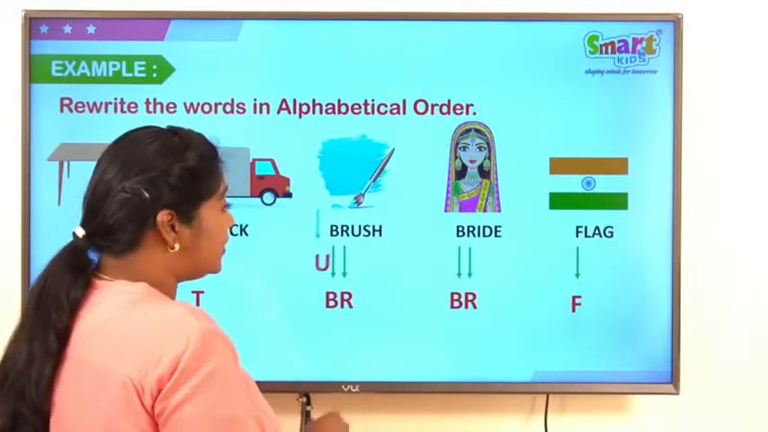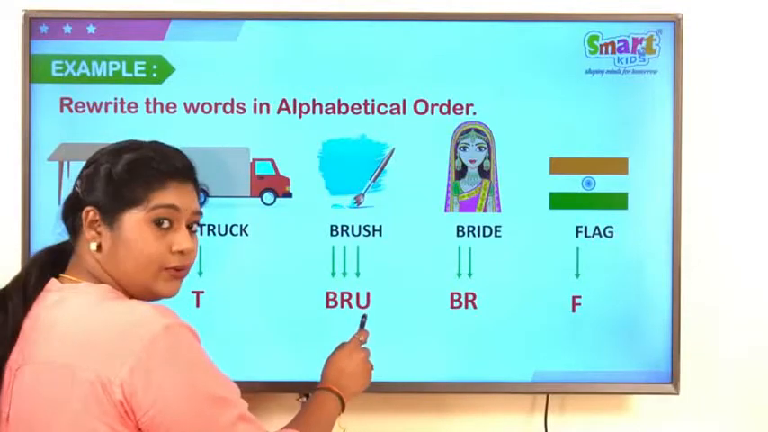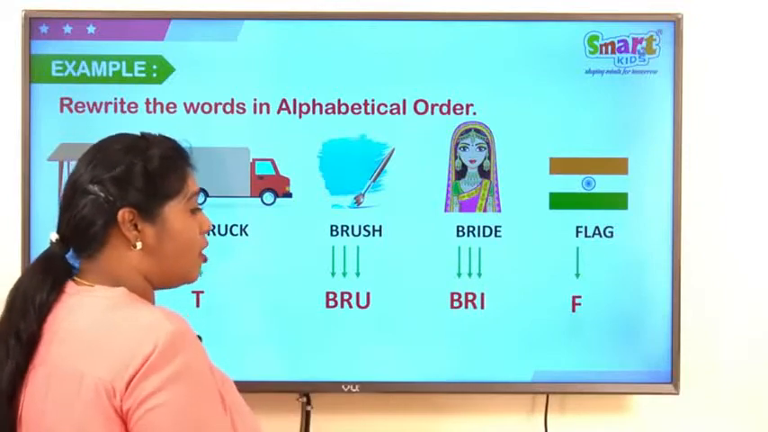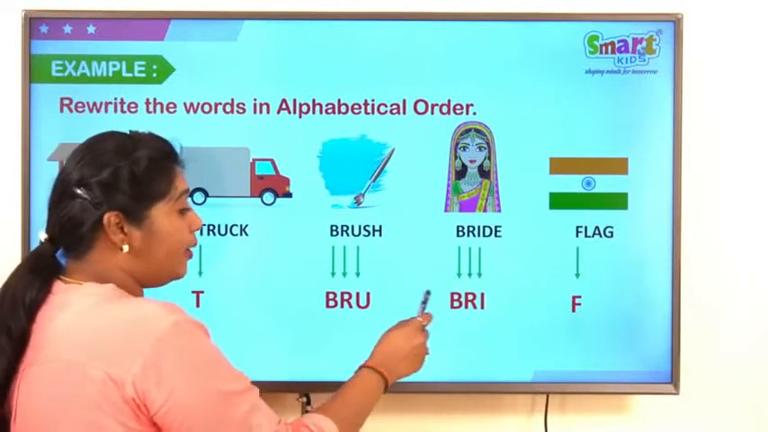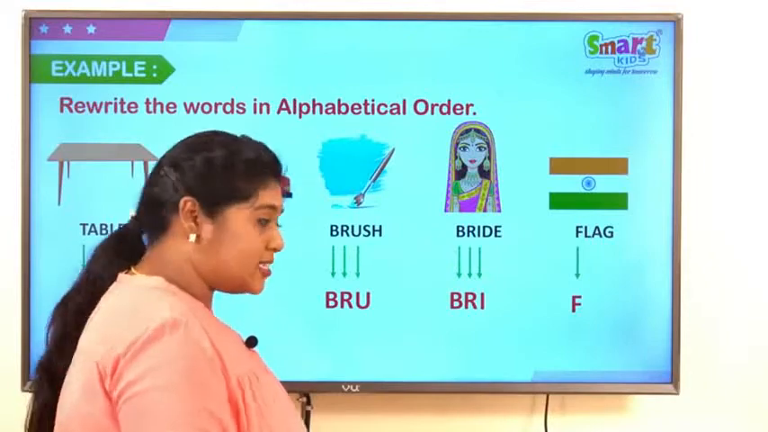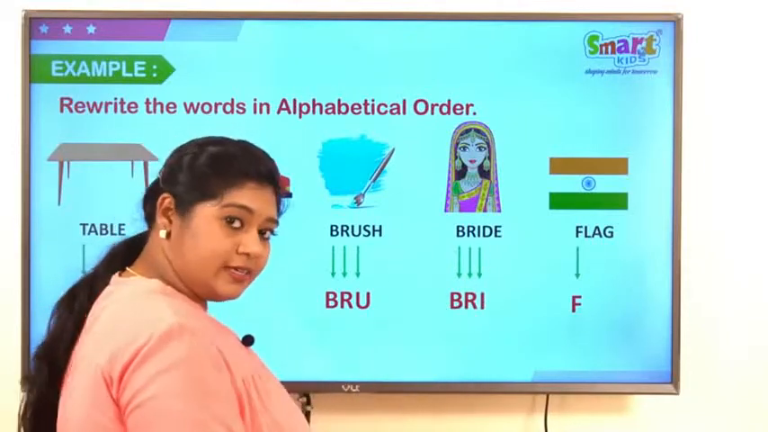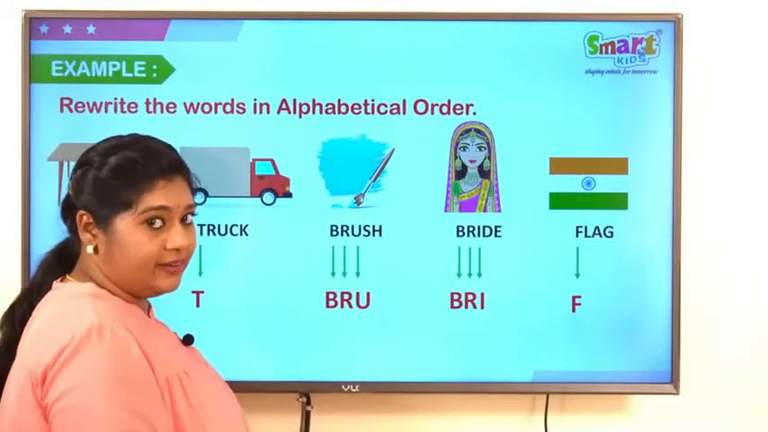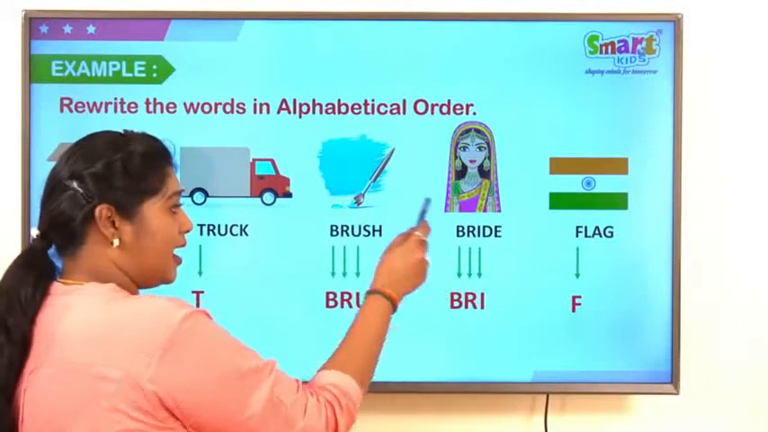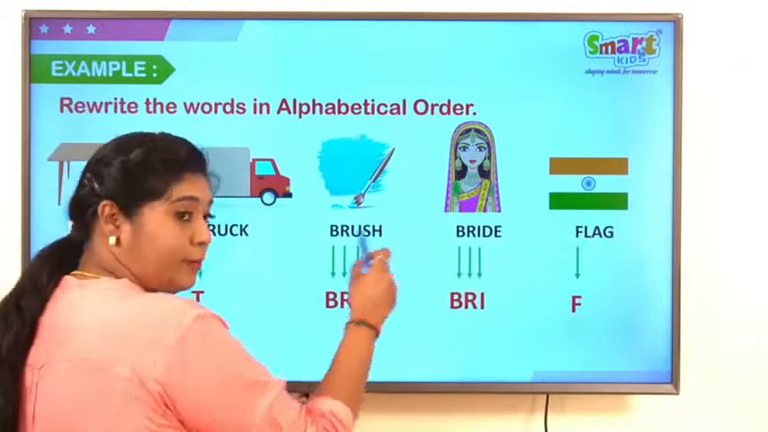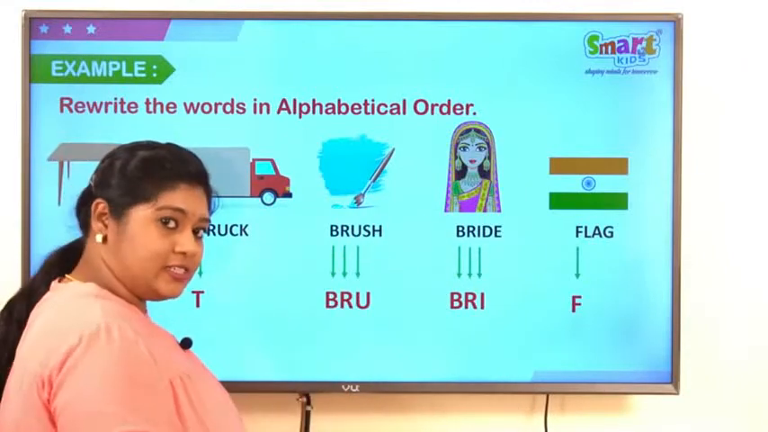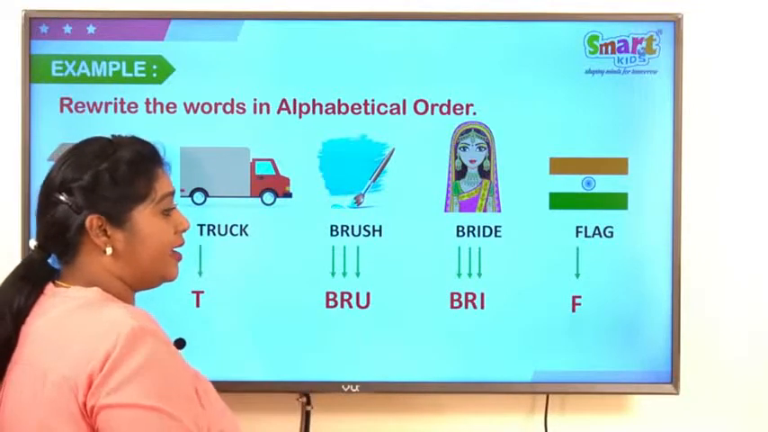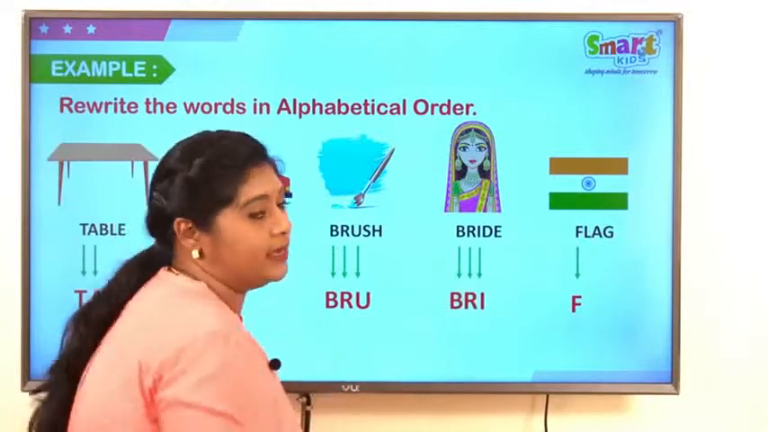Now, what is the third letter of brush? U. What is the third letter of bride? I. So, among these 2 letters, U and I, which comes first? Yes, I comes first. Then U. So, the first letter is B, right? The second letter is R. Third letter is I for bride and U for brush. So, bride comes first, brush comes second and flag comes third.